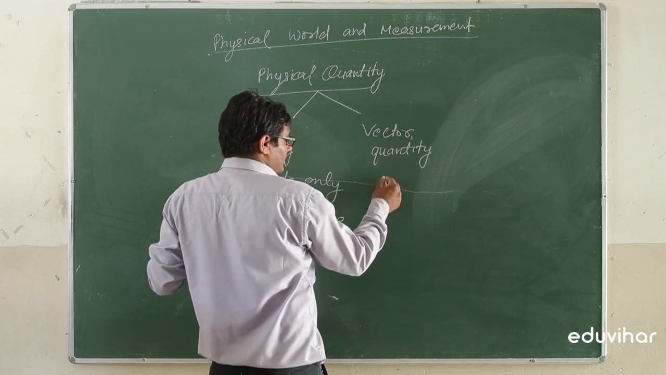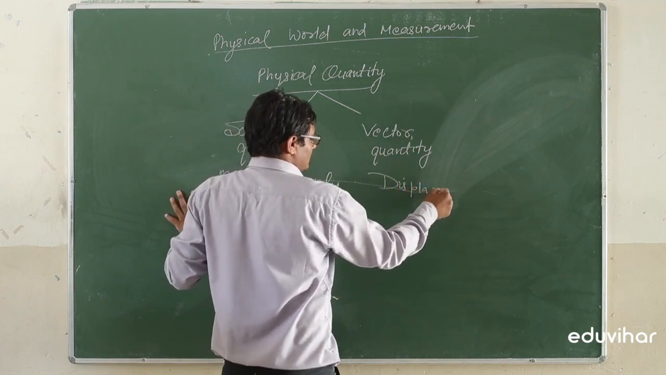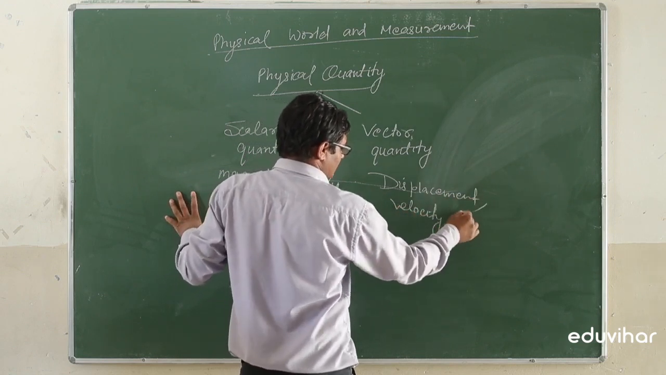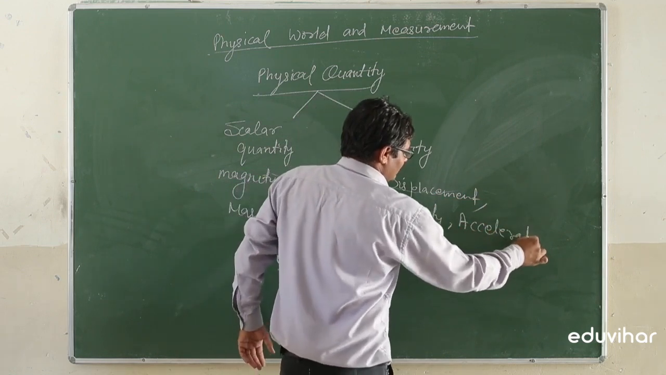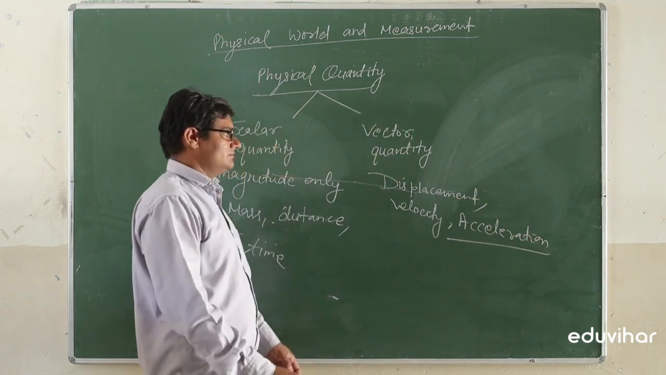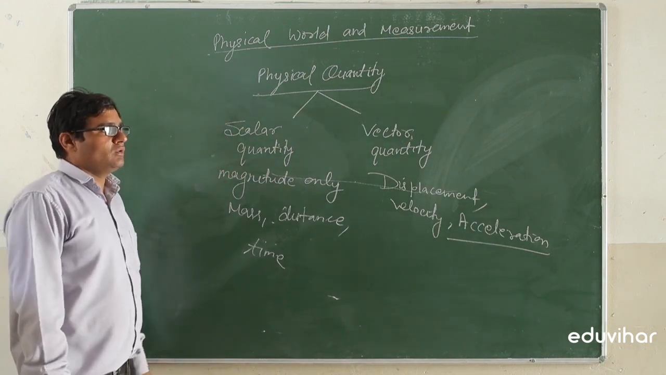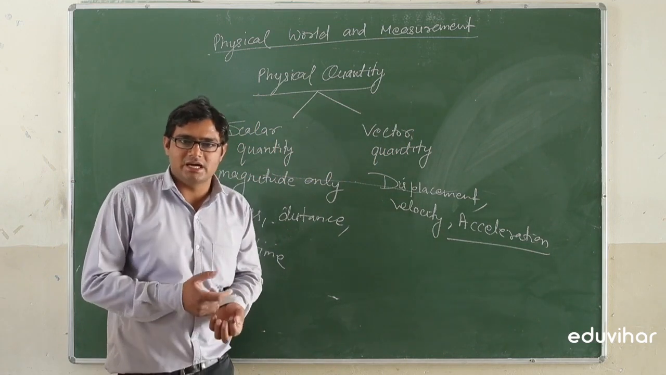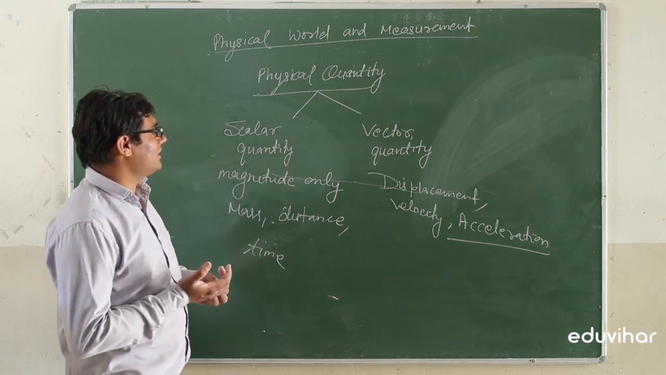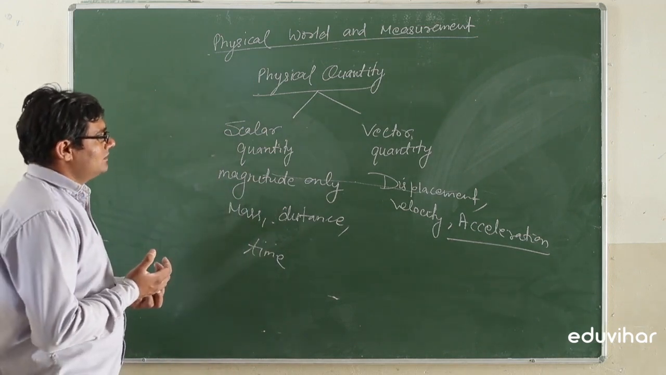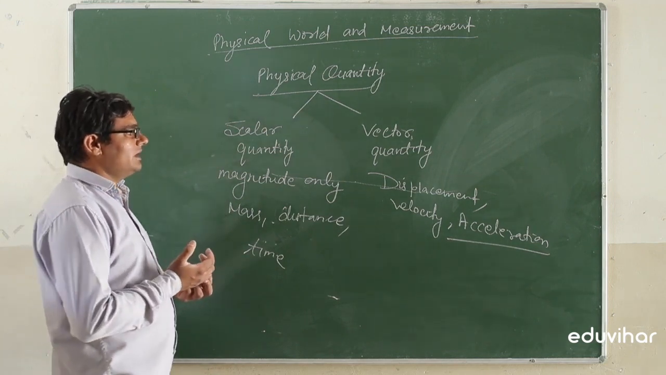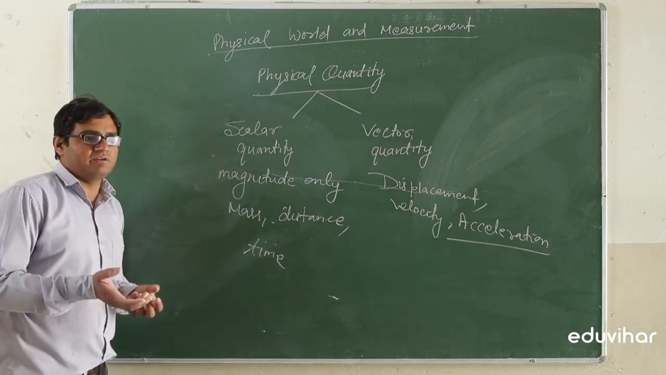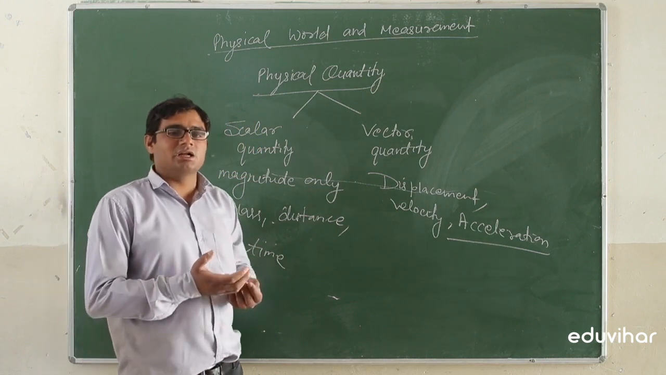For example, displacement, velocity, acceleration. These are the physical quantities which are vector quantities. So all the terms are represented in terms of physical quantity. All the laws of physics are termed in the physical quantities. So physical quantities are of two types: scalar quantity and vector quantity. Scalar quantity having magnitude only, vector quantity having magnitude as well as direction. So displacement, velocity, acceleration are vector quantities, and there are a number of scalar quantities as well.